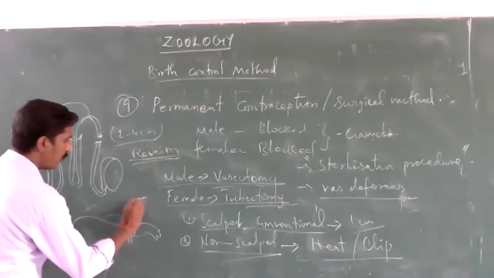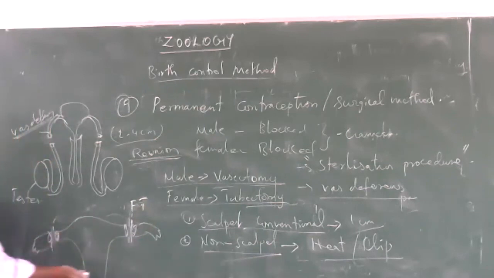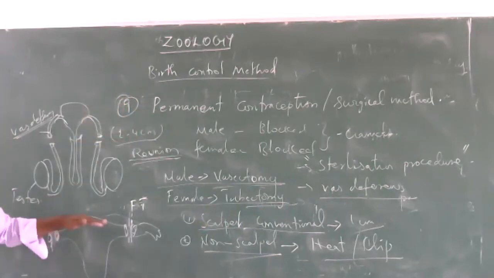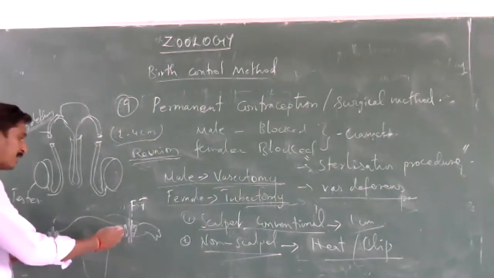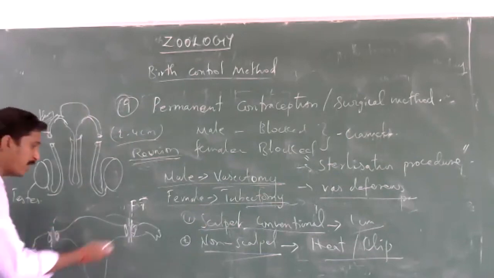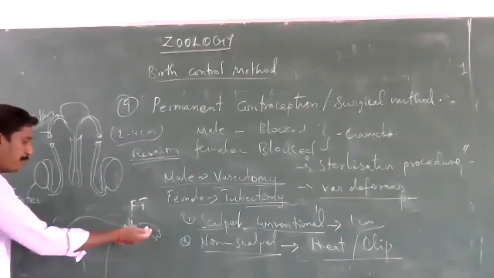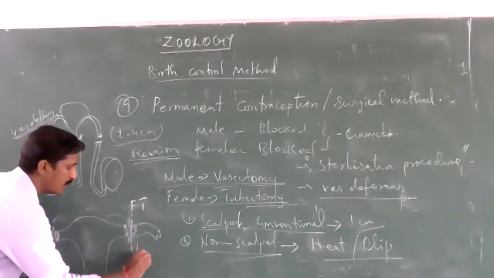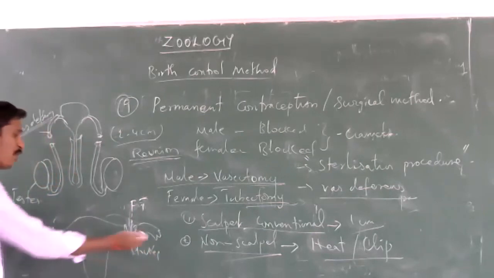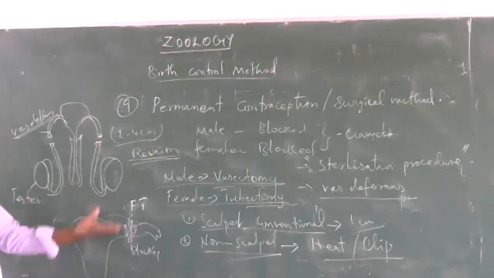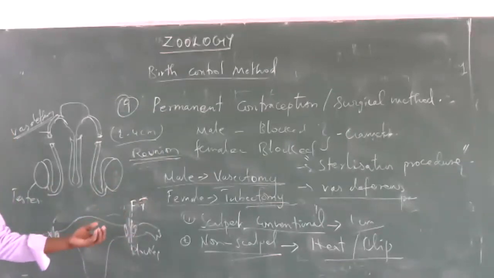Okay, so this is the fallopian tube. This process is called tubectomy, the female permanent birth control method, or permanent contraception. In tubectomy, the fallopian tubes are cut and both sides are sealed or ligated to prevent the movement of the ovum from the fallopian tube to the uterus. When the passage is blocked, the ovum cannot enter the uterus. By this way, we can avoid pregnancy.